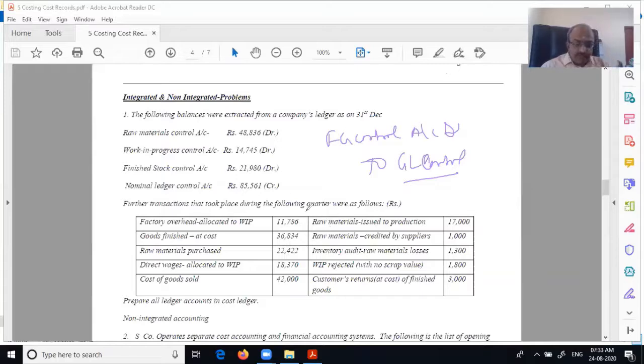The only thing is when you do finished goods, factory overhead and all, you have to think a little bit. It's like single entry only. You have to complete all aspects, then you see something is not tallying. That I will discuss. You try it out. We'll meet back at 8 o'clock, and after that we will discuss the problem.